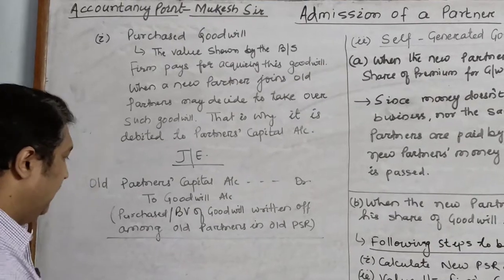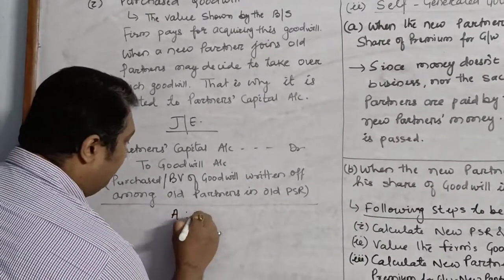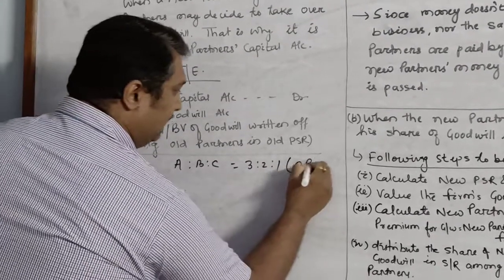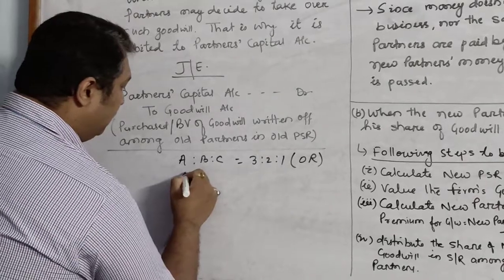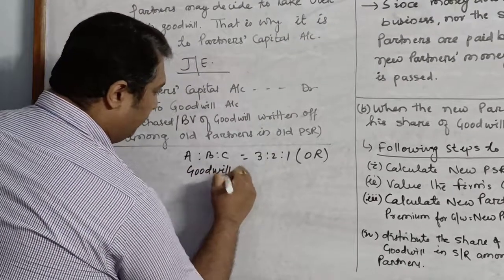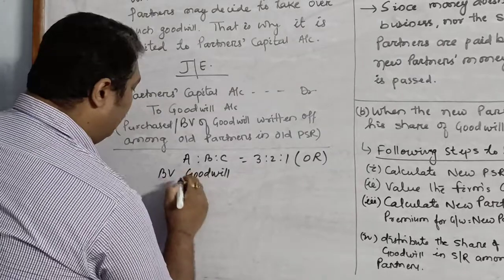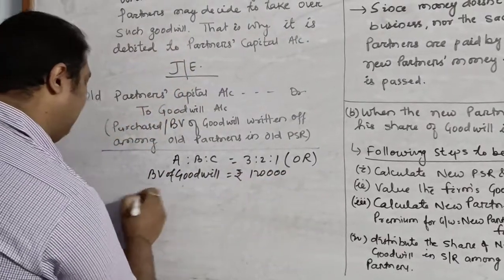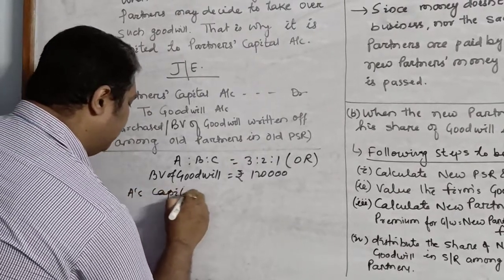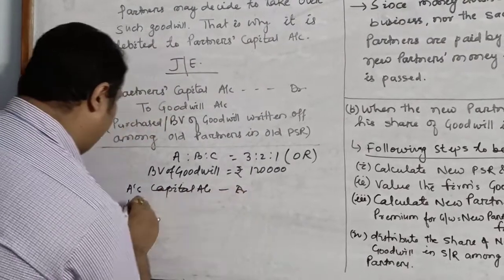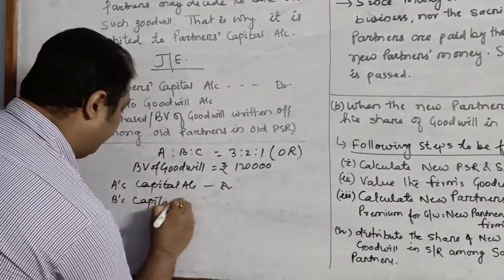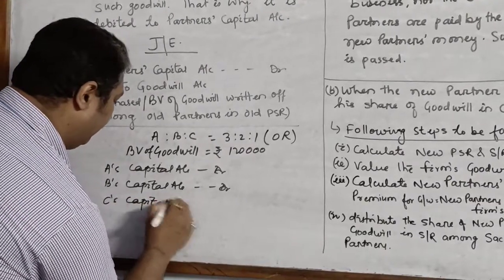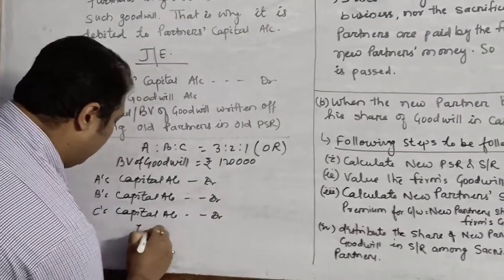Whatever may be the goodwill, if it is purchased goodwill, suppose there are three partners A, B and C sharing profits and losses in the ratio 3:2:1. This is the old ratio, and the goodwill appearing in the books, the book value of goodwill, is rupees 1,20,000. So your journal entry will be A's capital account debit, B's capital account debit, C's capital account debit to goodwill account.